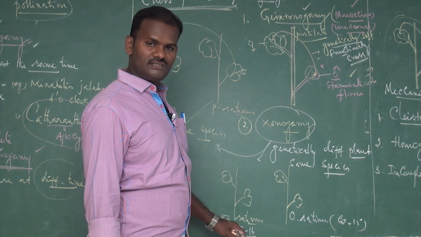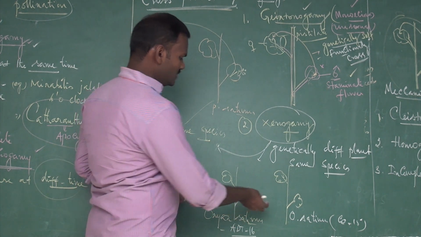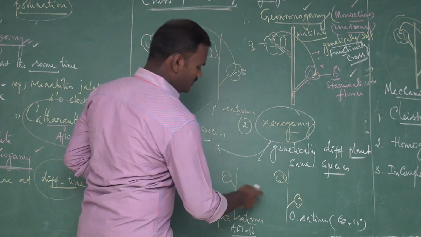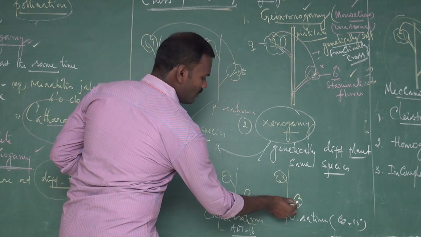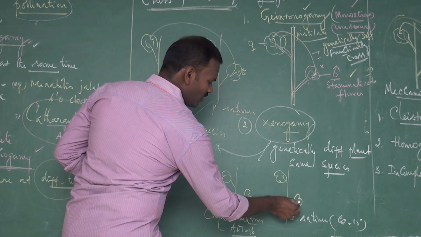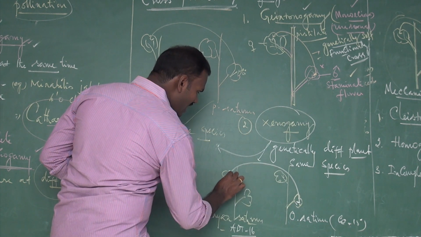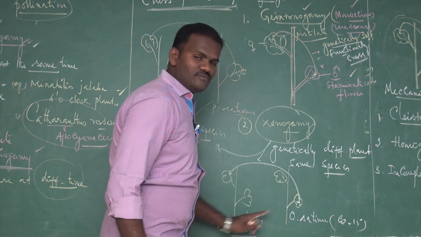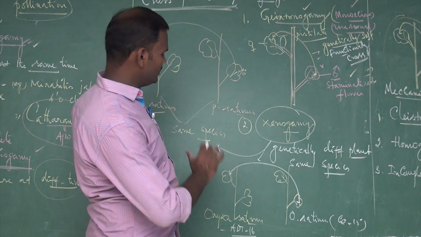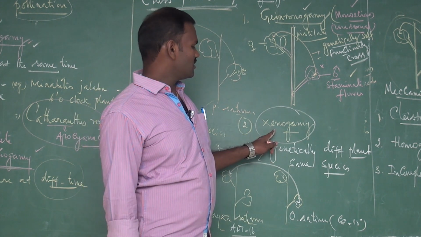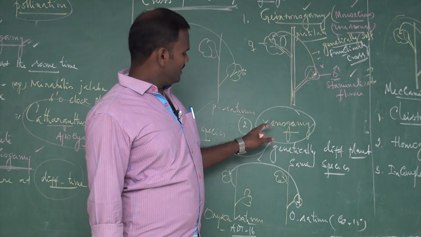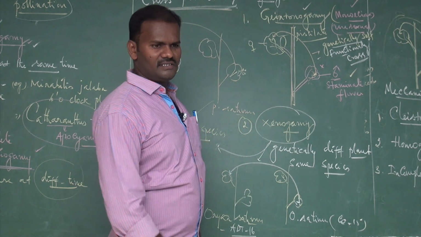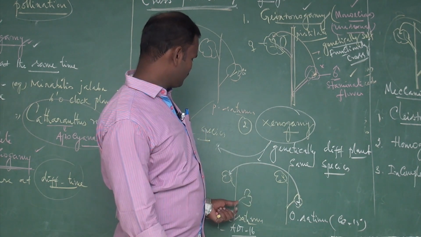The pollination takes place between these two plants, transferring pollen grain from the anther of one flower to the stigma of another flower of a different plant, but the same species. This type of pollination is called xenogamy. There are only chances for cross pollination, no chances for self pollination.